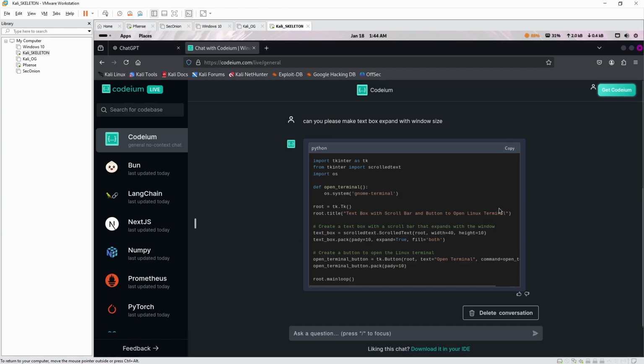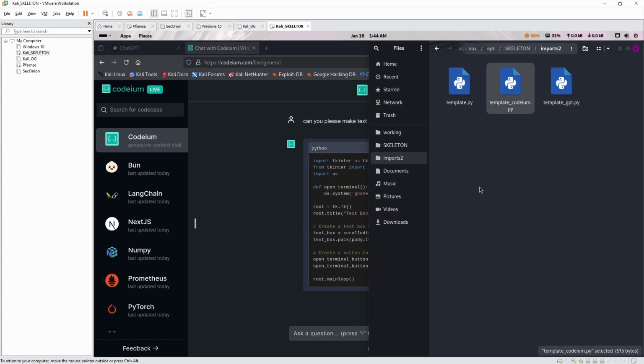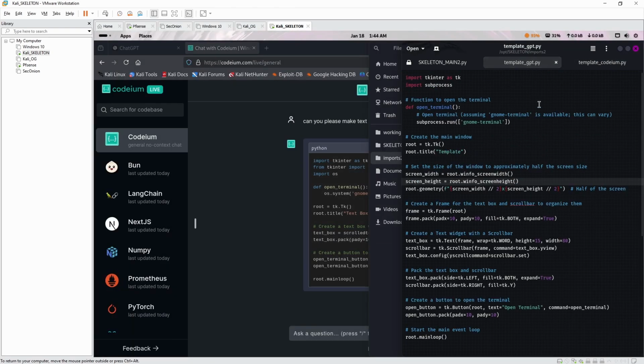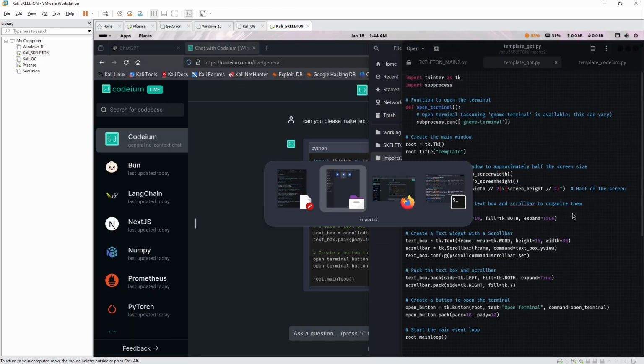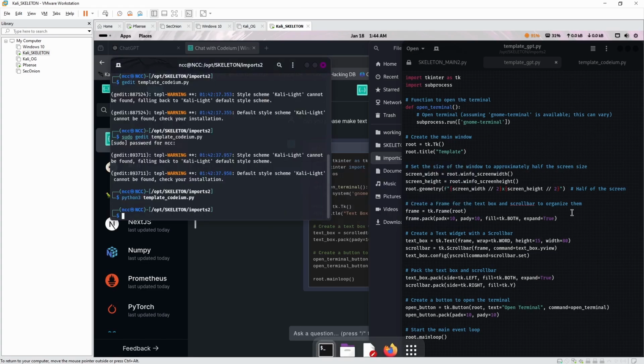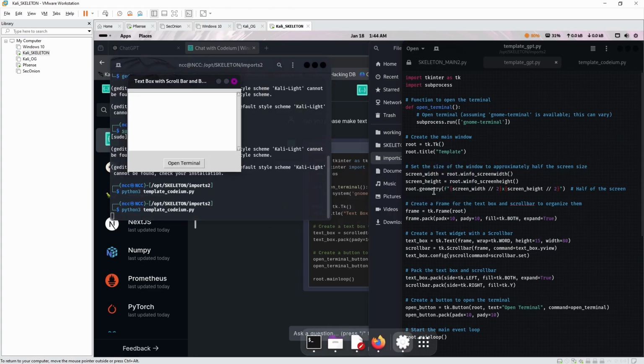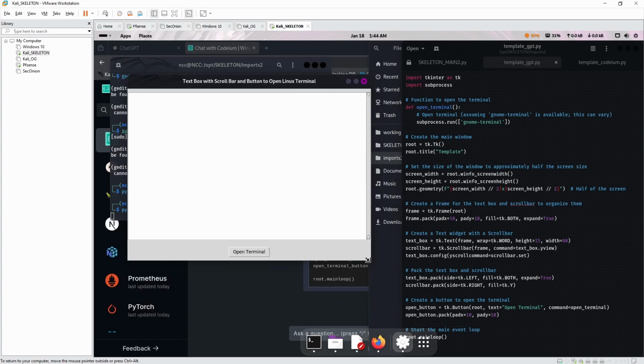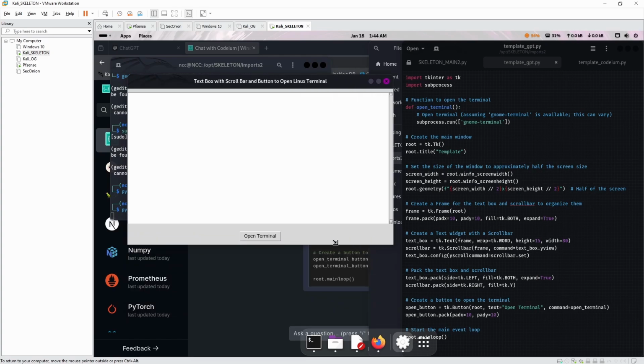Copy. So we got Codium. Control V, Control S. Less code, GPT, I don't know, ChatGPT. Is ChatGPT winning? Let me know in the comments, for sure. Is it? Oh yeah. Look at that. That's hot. That's very hot.